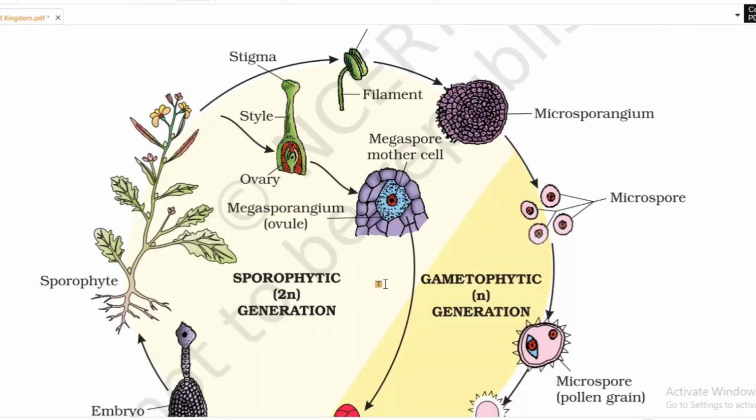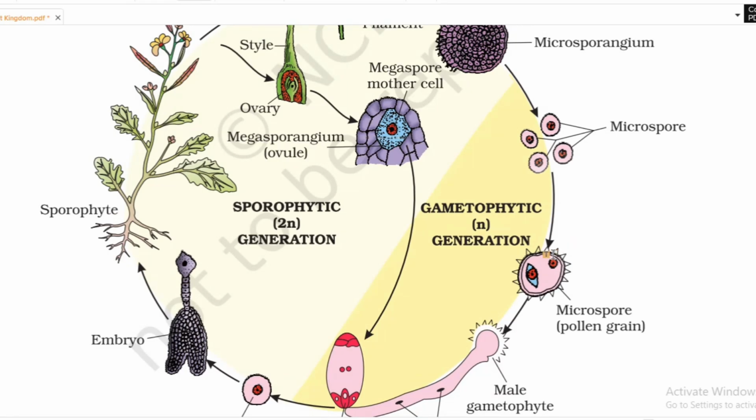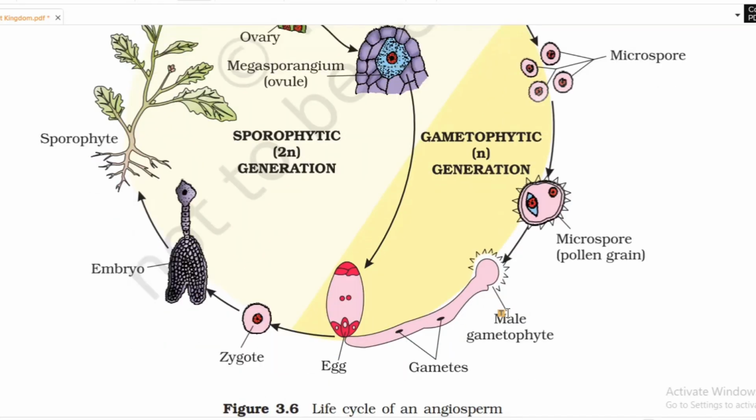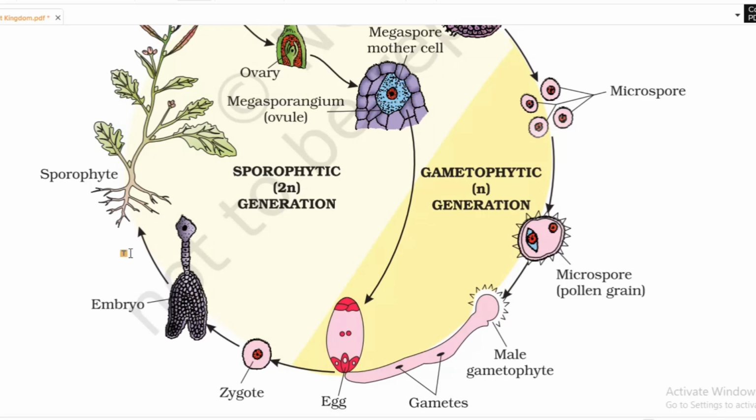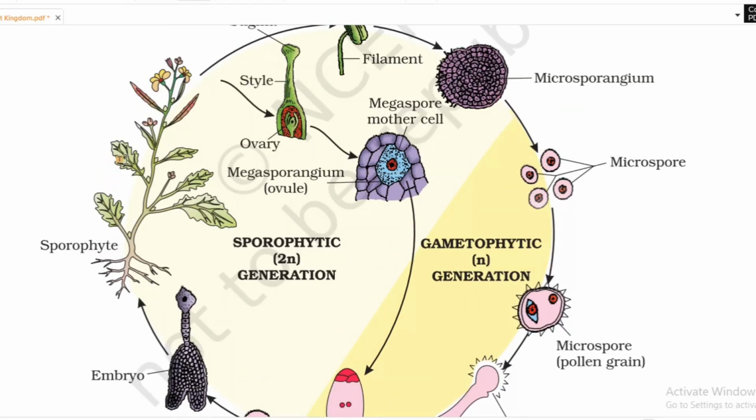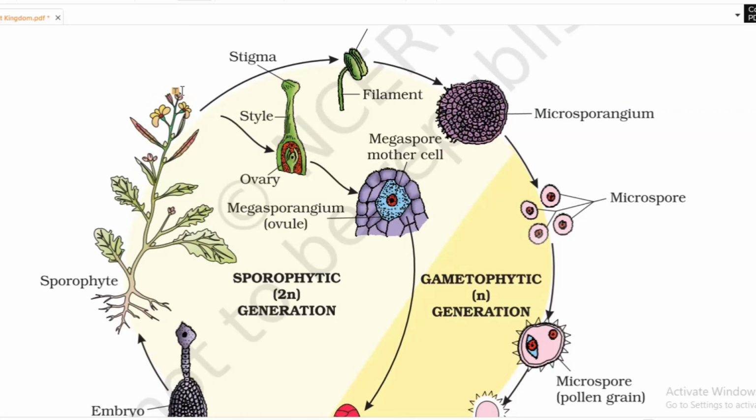Let's see the figure here. The microspores, nothing but pollen grains, reach the megasporophyll ovary through pollination, and the pollen grains develop in the stigma and reach the ovary. Double fertilization happens, and the zygote forms, then the embryo, then the sporophyte. Here you can see that the sporophyte is the diploid generation, 2n, and the gametophyte is haploid. The fusion and the fertilization restore the number and it becomes diploid.